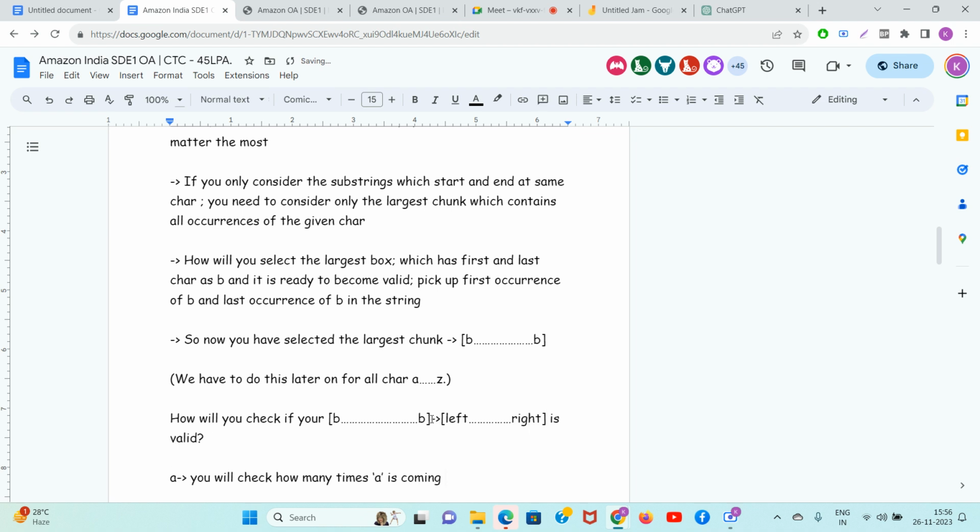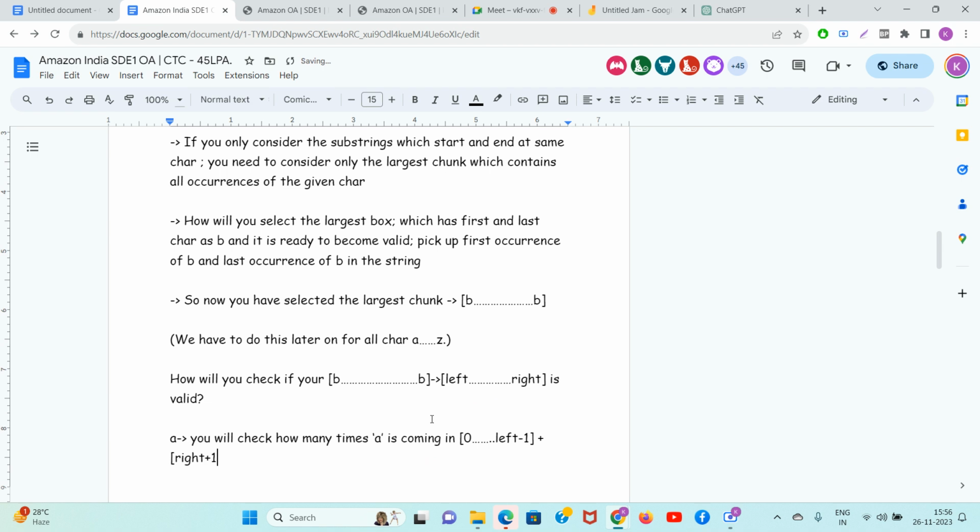So guys, you will check how many times A is coming in 0 to left minus 1 plus right plus 1 till n minus 1. Basically, how many times A is coming outside of the string, outside of the substring you selected. Let's call this G1. You are just checking how many times A is coming outside of that substring.